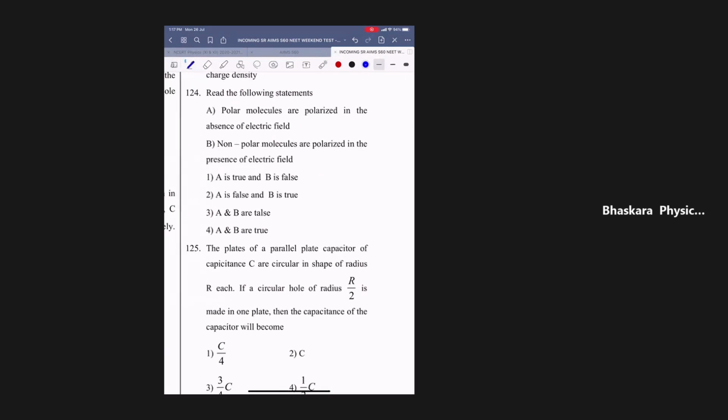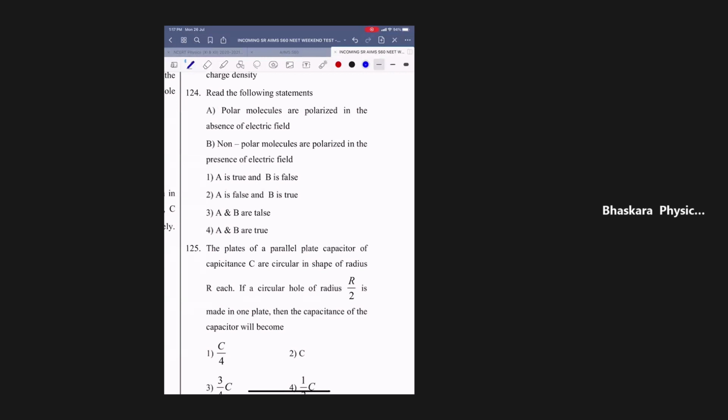Polar molecules, he is talking about polar molecules and which one? Non-polar. Got it? Then we are talking about what is called this, options are given. Reading the following statements, he's given the options. We need to check them.